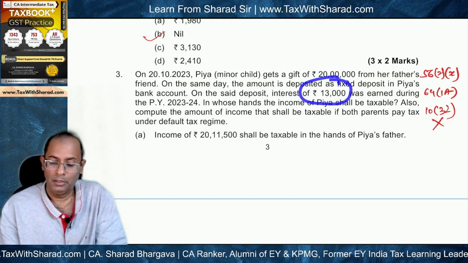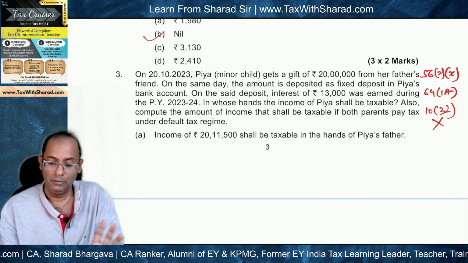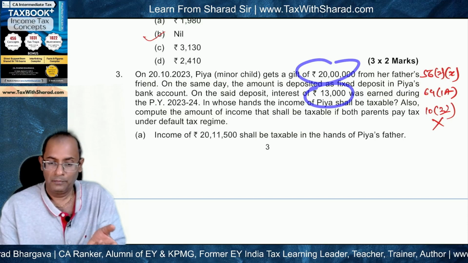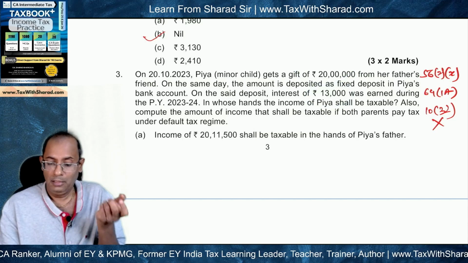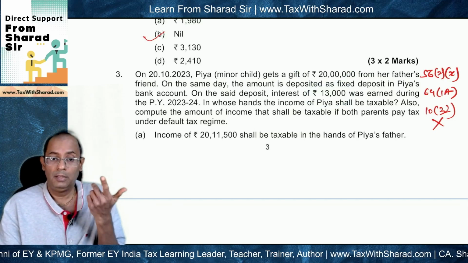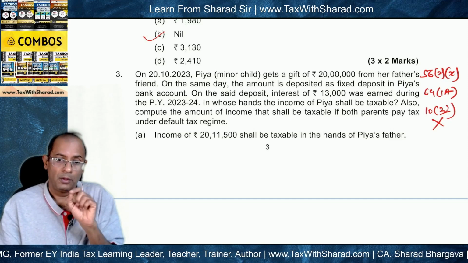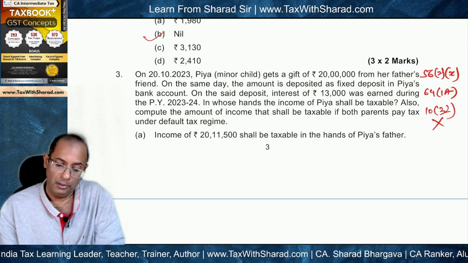So this interest of 13,000 also becomes the income of minor child, which again will be clubbed in the hands of the parent. So 20 lakh and 13,000 will need to be clubbed under section 64(1)(a). And then the question is whether now we will need to give the exemption under section 10(32) of 1,500 from this particular amount.